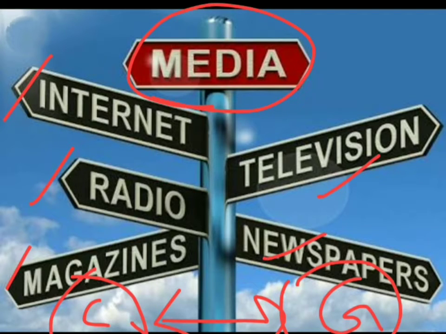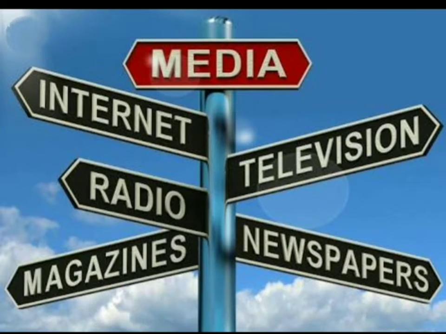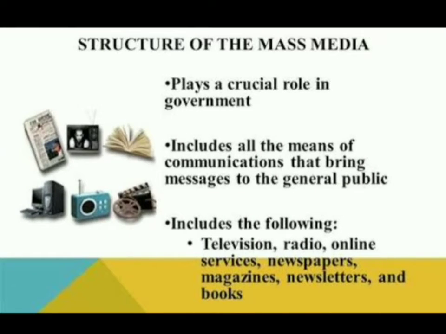With the help of all these, the media helps us understand what steps are taken by the government, and we get the information about what is finally happening in our country. Mass media plays a crucial role in government and includes all the means of communication that bring messages to the general people. So like this, mass media helps us understand what is happening.